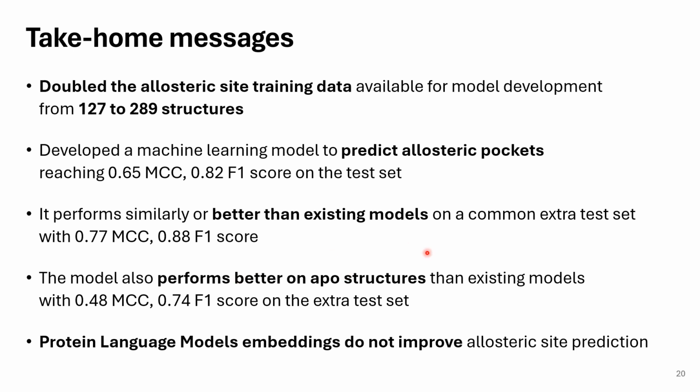And it also performs better than these 9 models on the apo conformations, predicting 5 out of 9 pockets. And as a finding on the features to be used for predicting allosteric sites, protein language model embeddings did not seem to be able to improve allosteric site prediction.